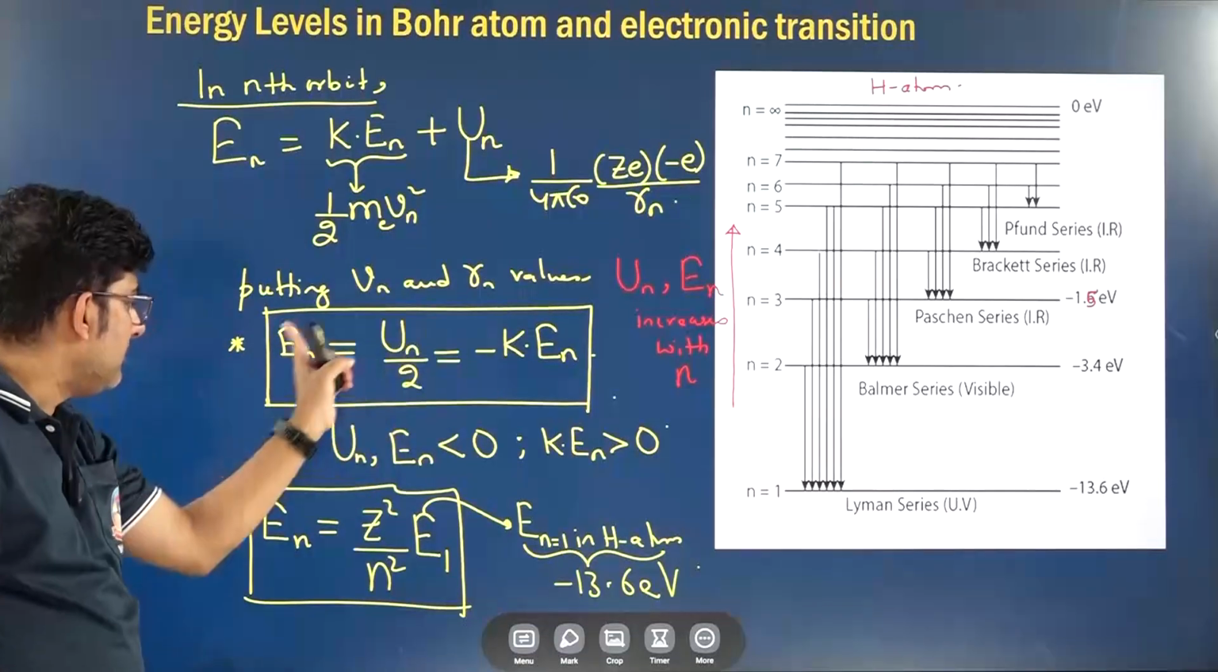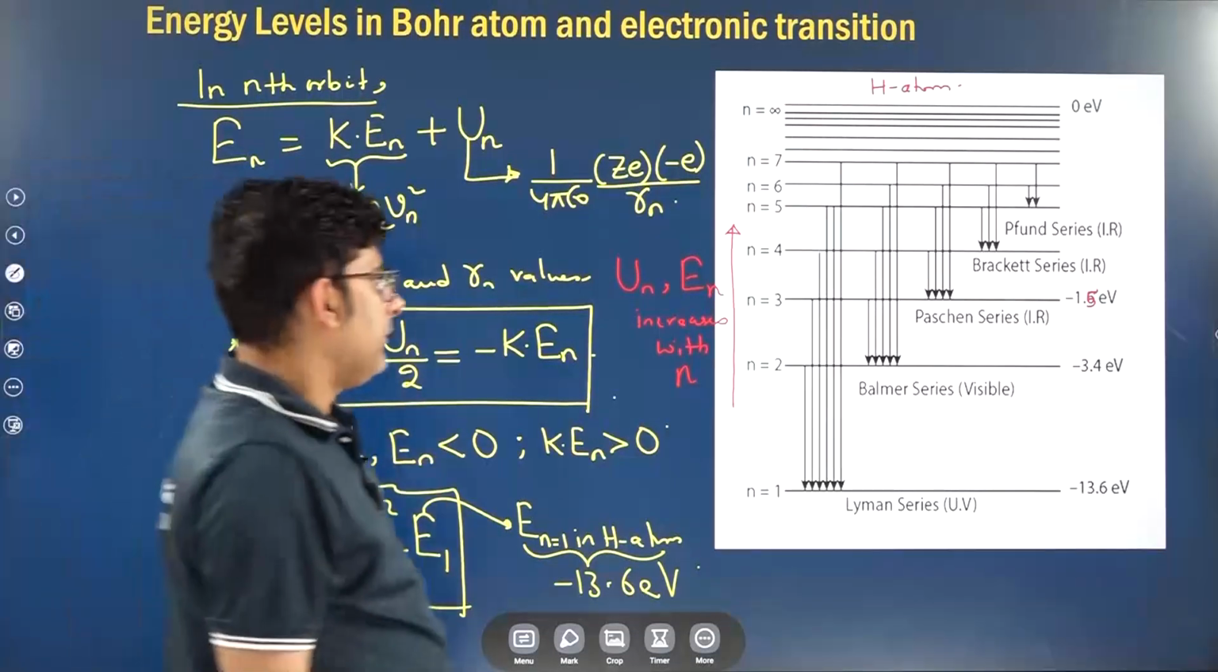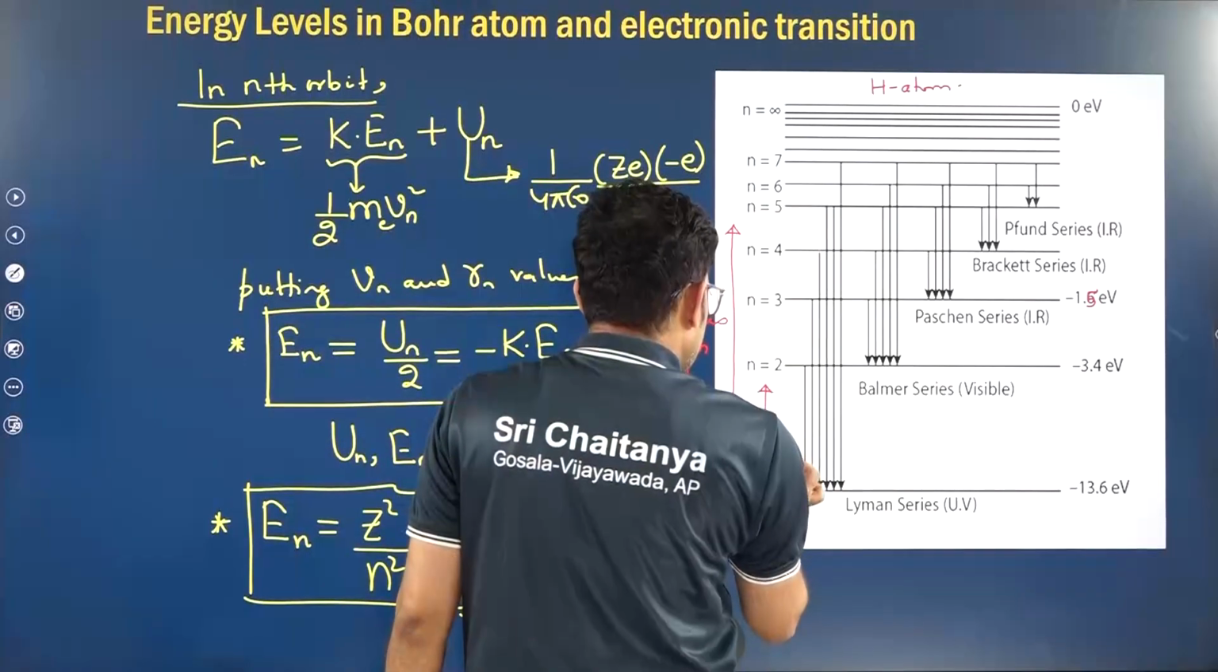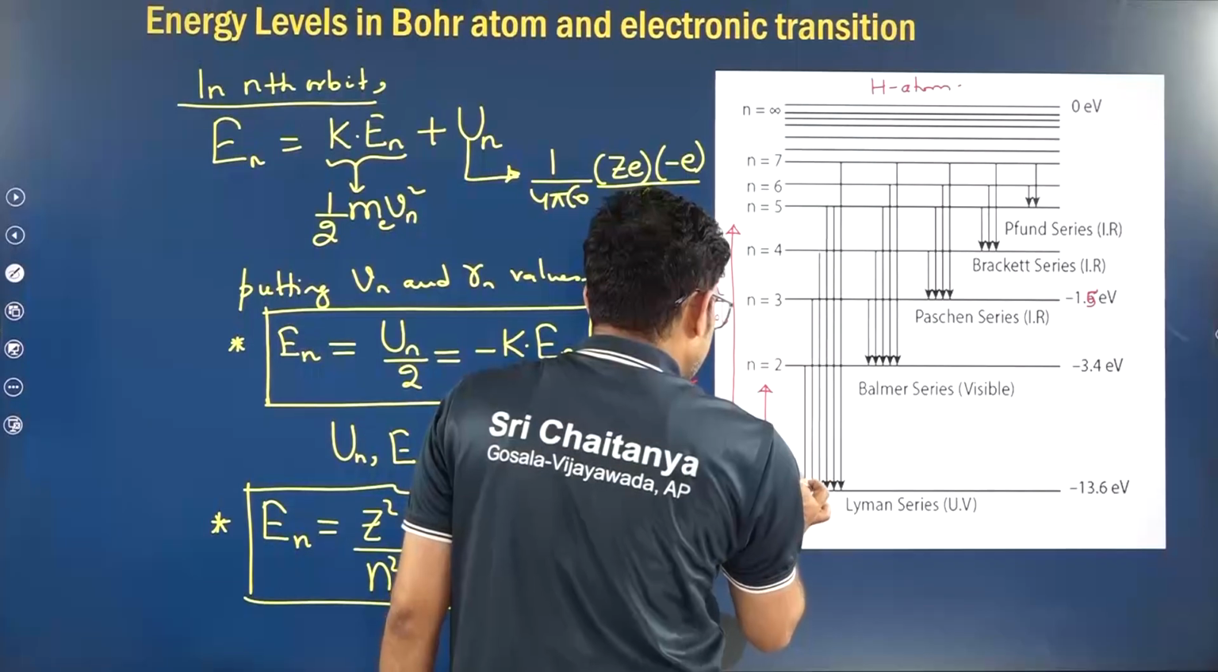But kinetic energy is minus of En. So as we go up, the kinetic energy in the nth orbit decreases.